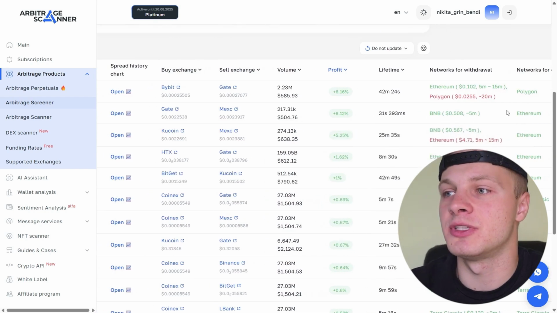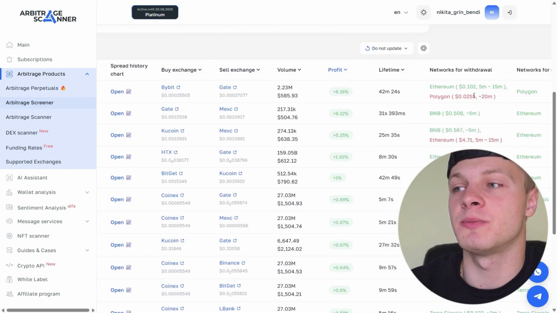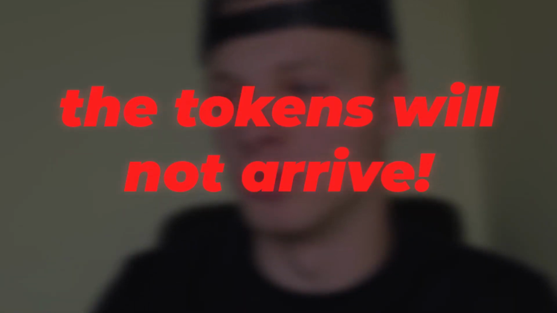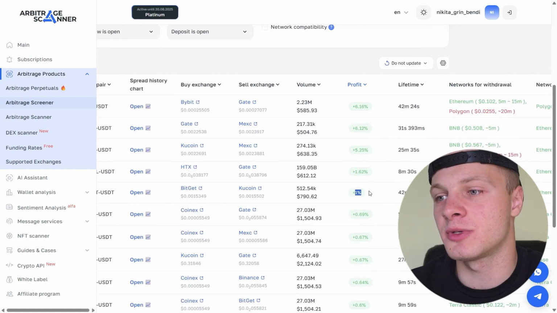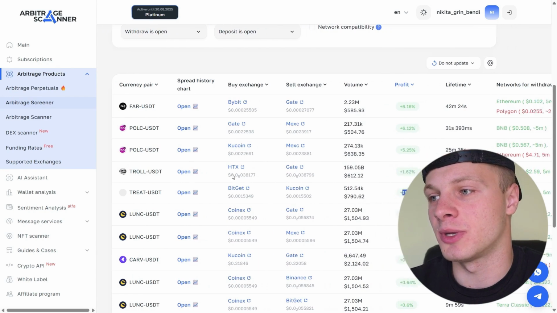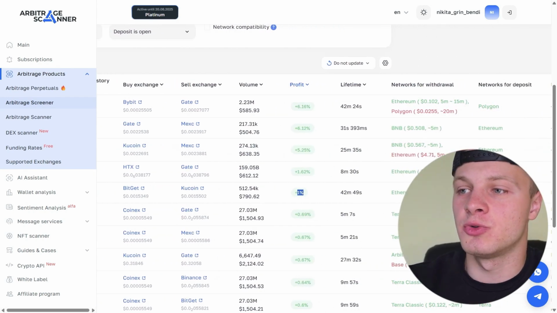Oh, actually we have different deposit networks, so we won't be able to enter this one. It's also important to make sure the deposit network is the same, meaning you should withdraw BNB and deposit BNB as well, because if you transfer from BNB to Ethereum, the tokens won't arrive. So always make sure the networks are the same. Like here, you see? Of course, a 1% profit isn't that attractive, but you can make this trade between Ethereum and Ethereum. And you can also make this trade with the Troll token, but also keep the fees in mind.